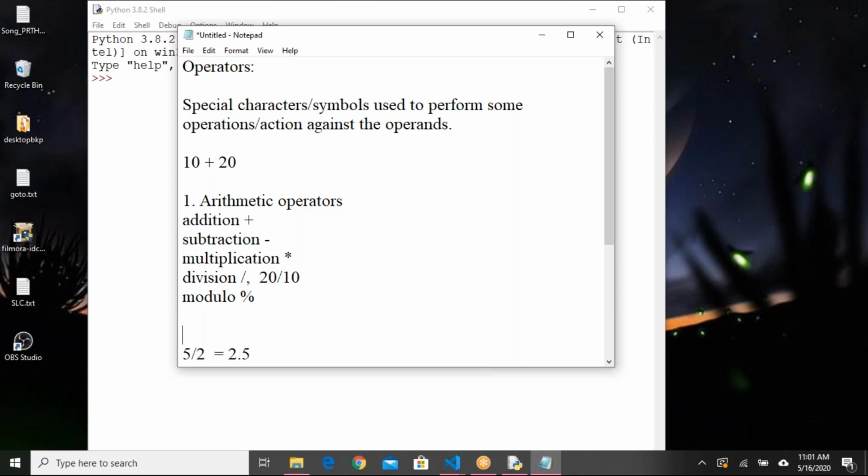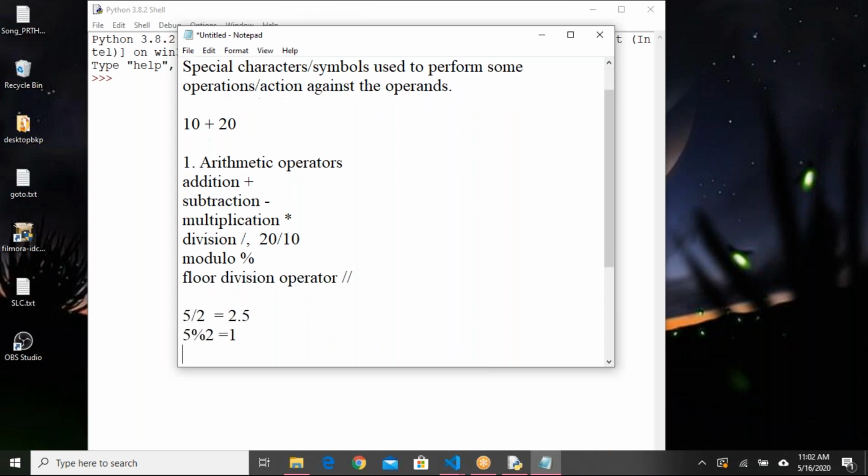Next operator, this is a little new. Floor division operator, slash slash. What will it give?